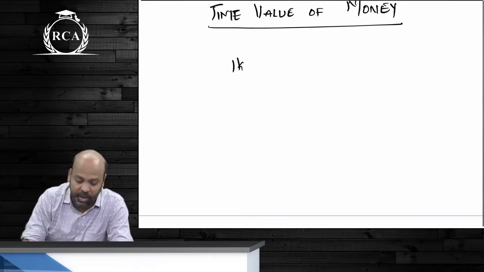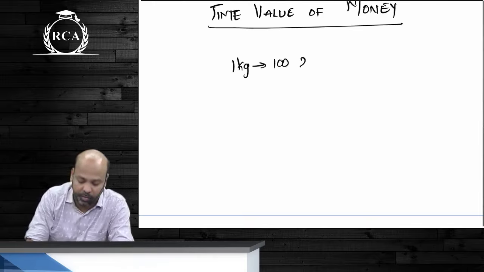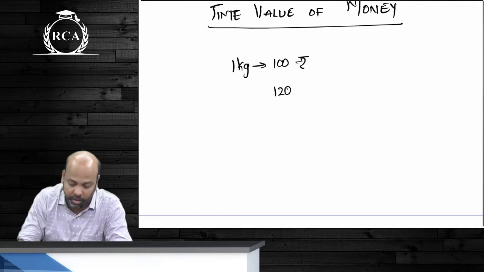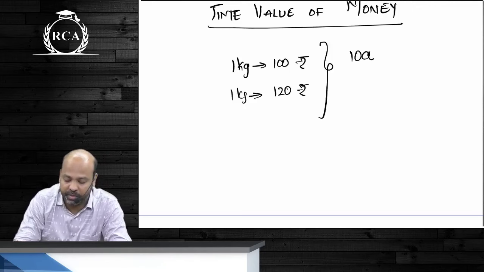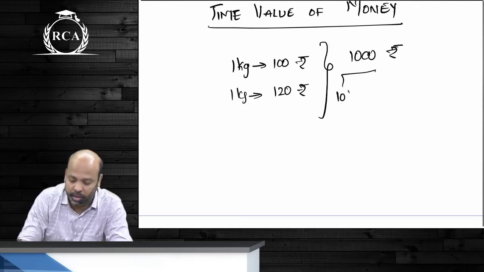If a particular product, guys, is costing, let's say 100 rupees per kg, and a year later the cost of that product is 120 rupees a kg, with an amount of 1000 rupees, you will be able to buy 10 kgs today.